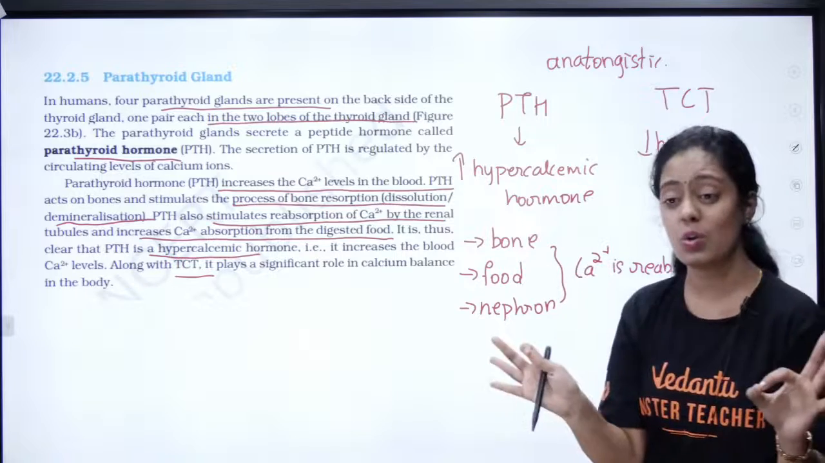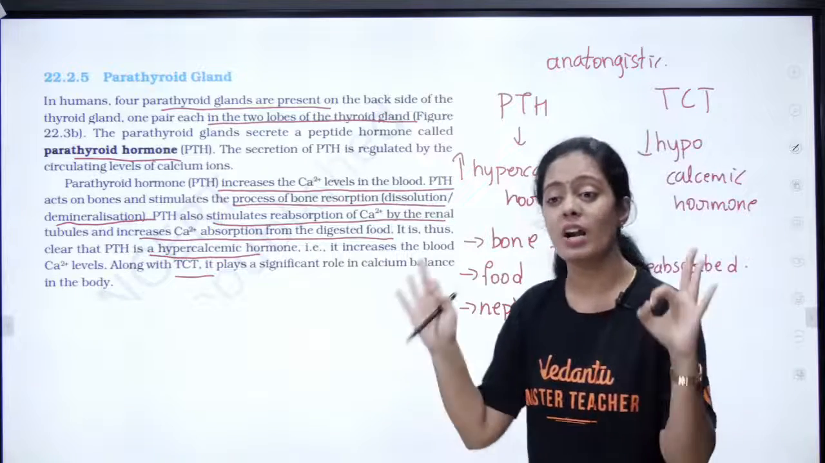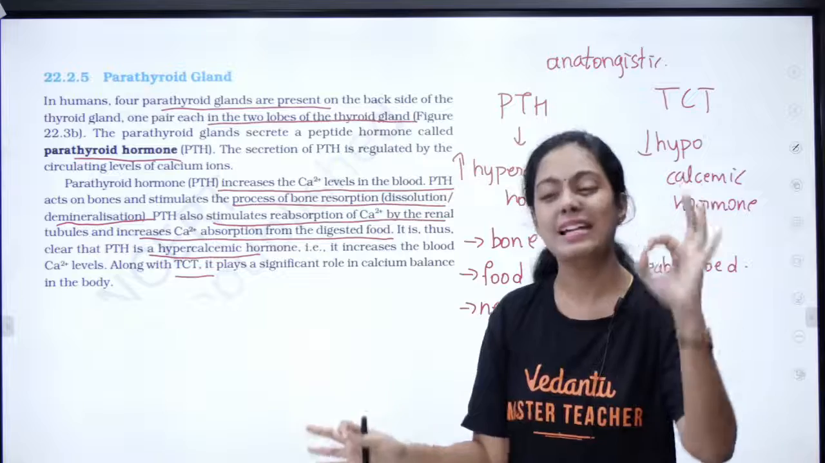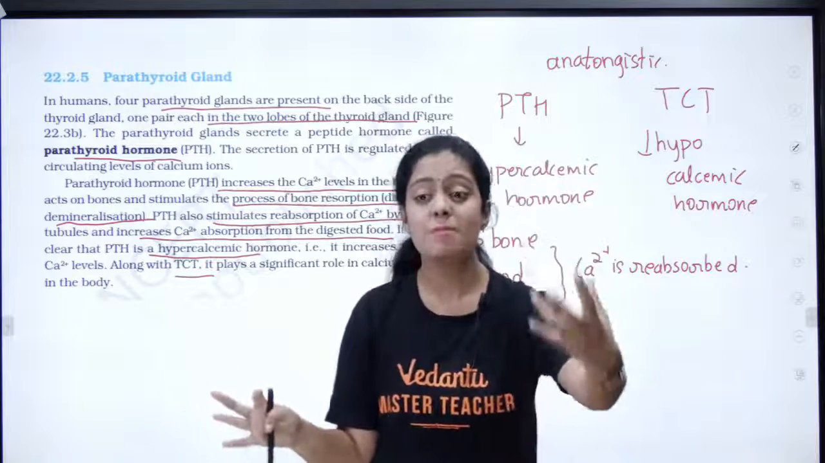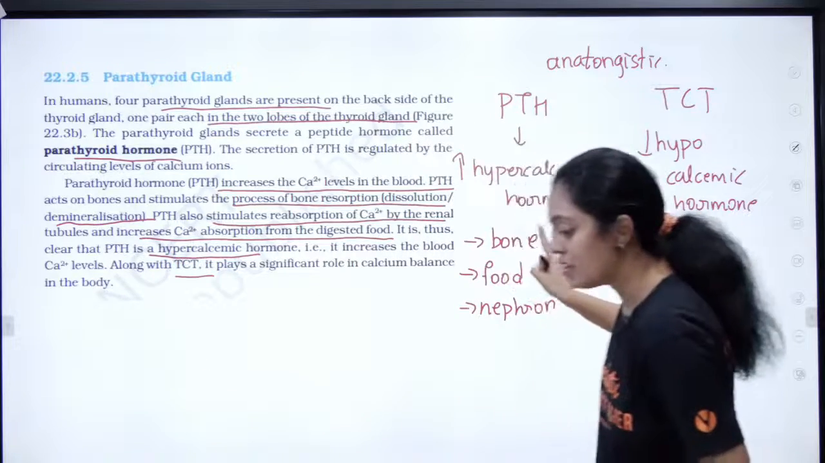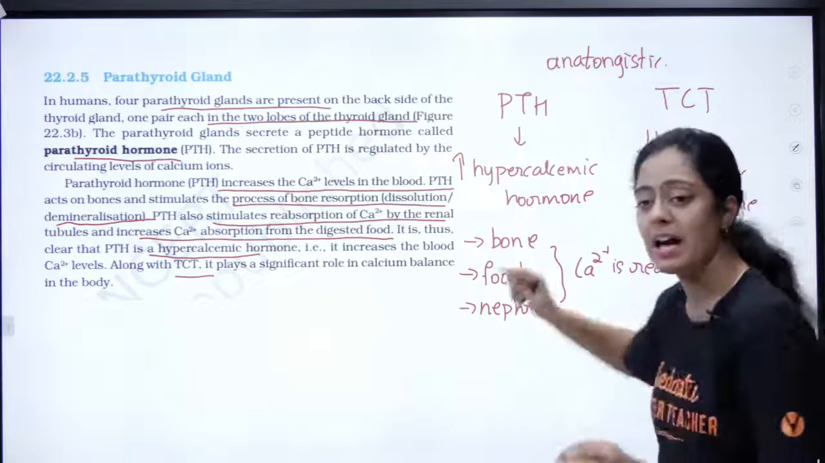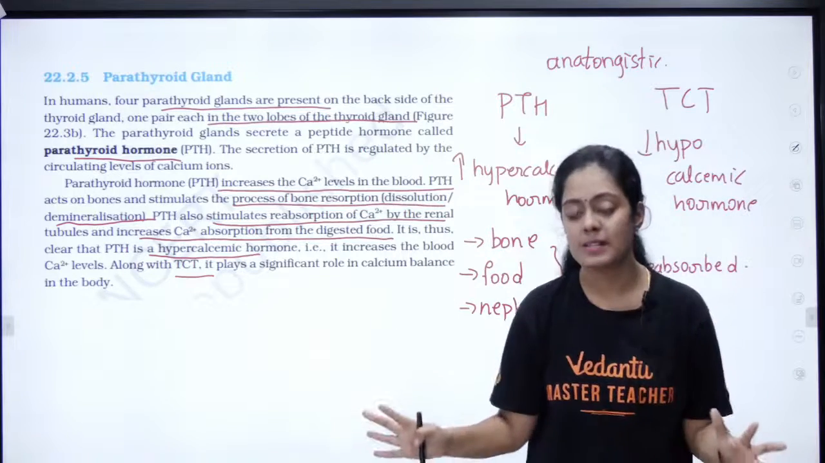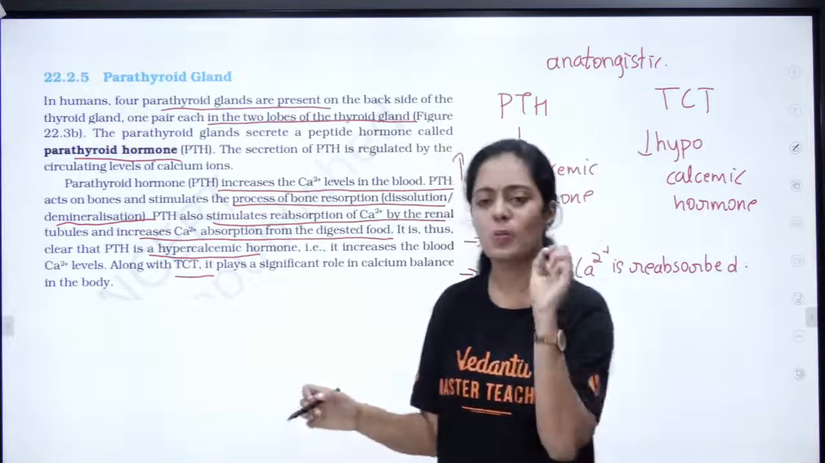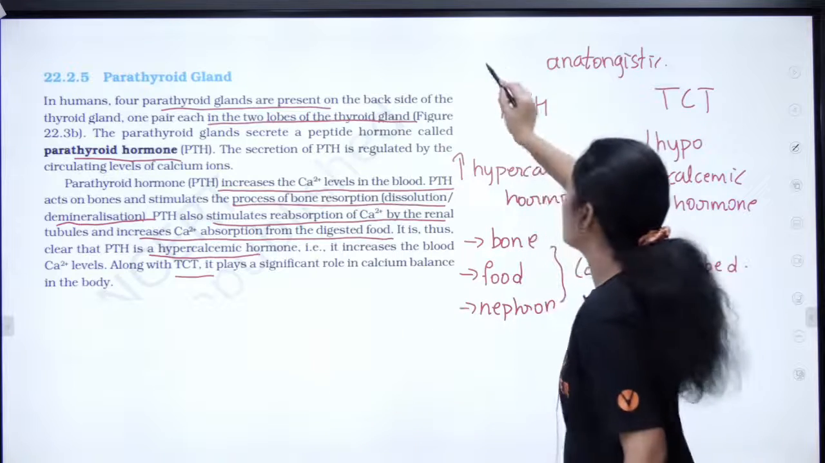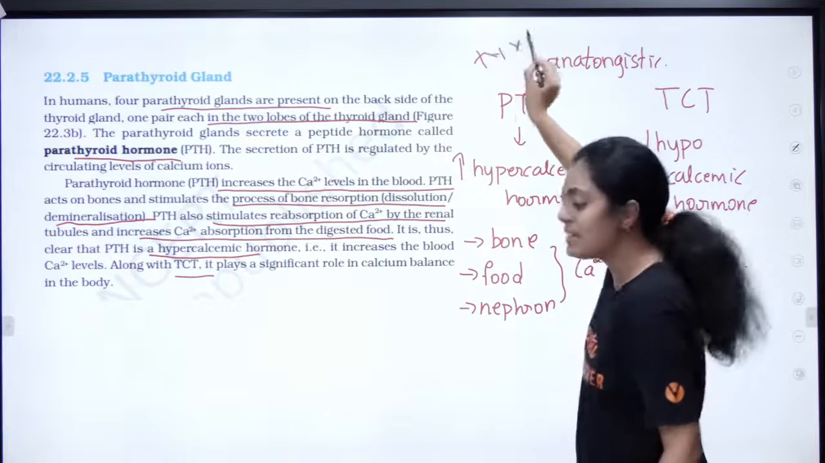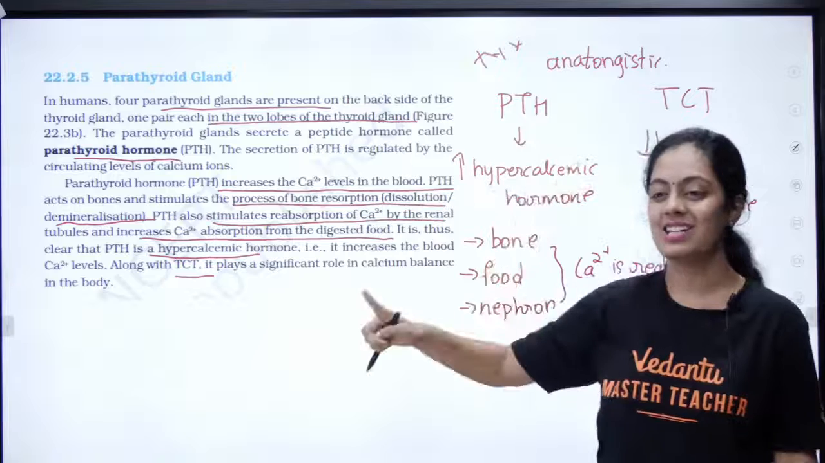Okay, so they can ask you which are the hormones involved in calcium metabolism? PTH and TCT. Which is a hypercalcemic hormone? PTH. Which is a hypocalcemic hormone? TCT. Is it clear? Am I clear? This is very important. This is very, very important. They have asked it many times. If it is clear, can I get a victory sign in the chat section?